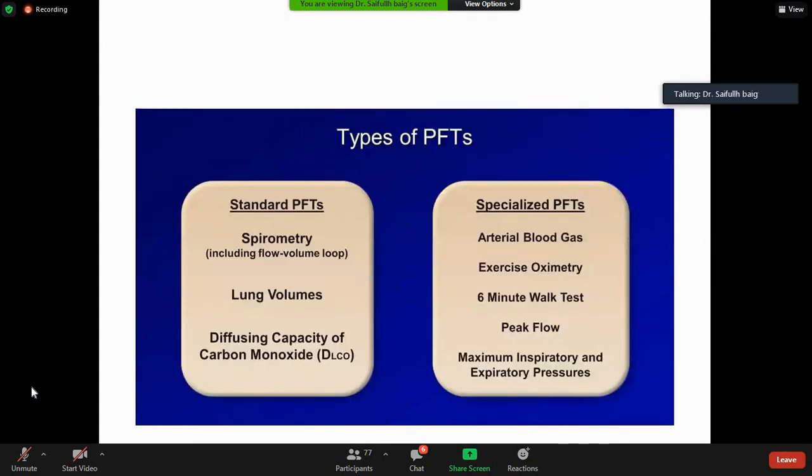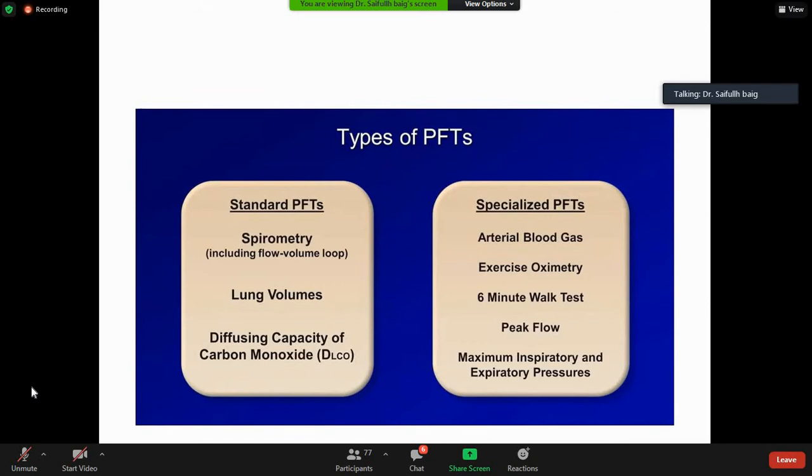The standard PFTs consist of spirometry, which we are going to discuss today. It includes the readings and also a flow volume loop and volume time curve. Then there are lung volumes, which is beyond the scope of today's lecture, and diffusing capacity of carbon monoxide, which we call DLCO. And there are some other specialized tests like arterial blood gases, which I'm sure that you people have studied with Dr. Cecil, I think a week ago.